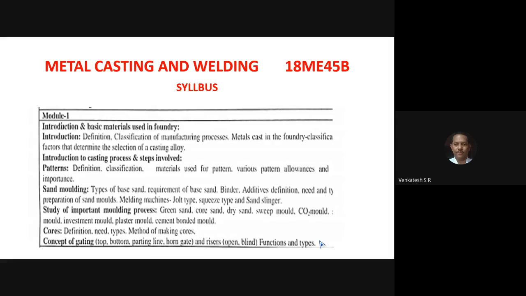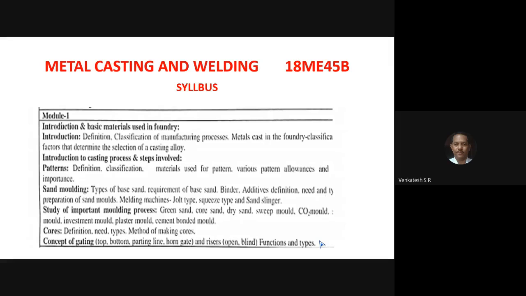First, you write down the title, metal casting and welding. The code for this subject is 18ME45B. At the start of this subject, we discussed the syllabus, what you have to study in this subject in this semester. Now write down the textbooks available in the market.